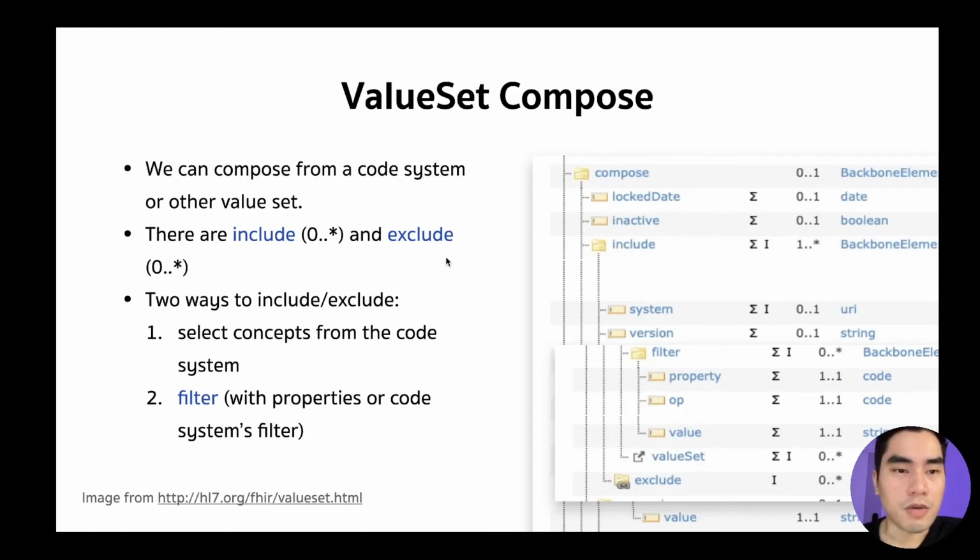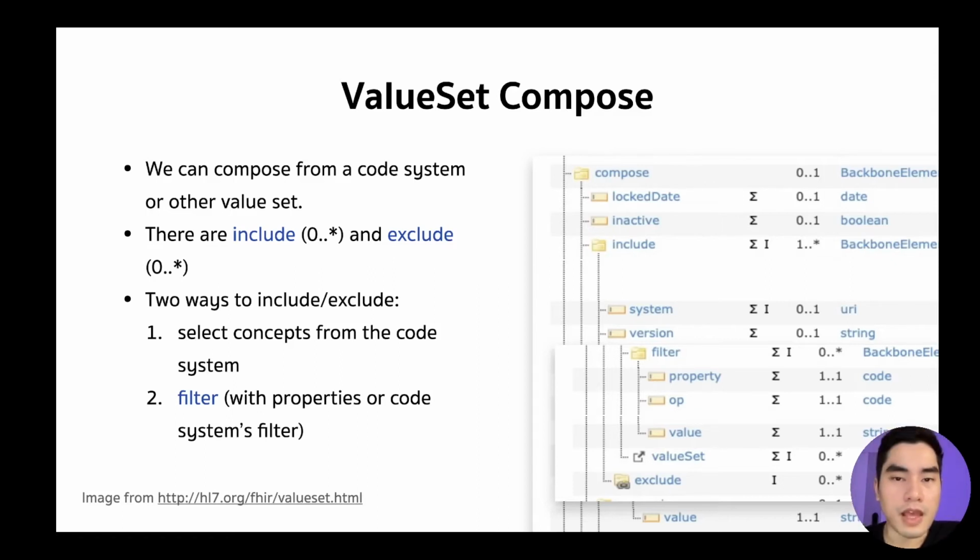And here is compose. We can compose a value set from a code system or from another value set. There are include and exclude inside the compose element, and we can have multiple includes and multiple excludes. They will be processed separately. It will include first and then exclude.